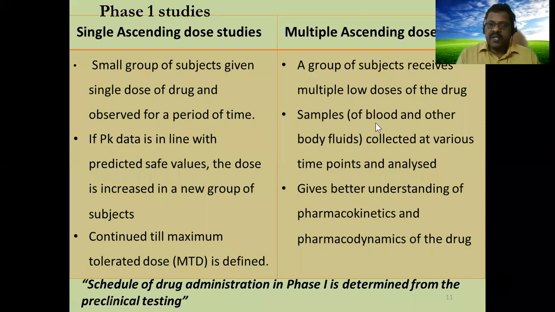Samples of blood and other body fluids are collected at various time points and analyzed, giving a better understanding of the pharmacokinetics and pharmacodynamics of the drug. The same group we give multiple doses and we study, and slowly we increase the dose also. Like that, we develop proper pharmacokinetic data. So in 1A we confirm the safety, in 1B we confirm the pharmacokinetic parameters. Then ADME